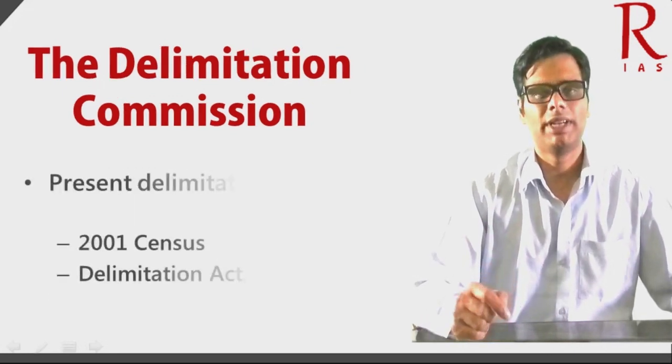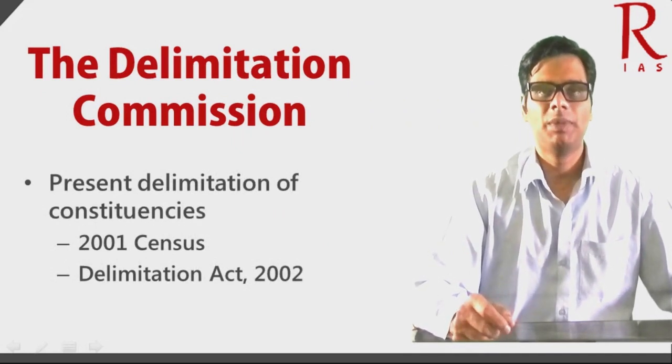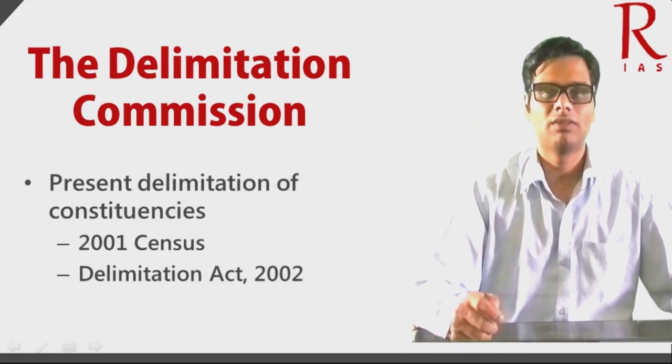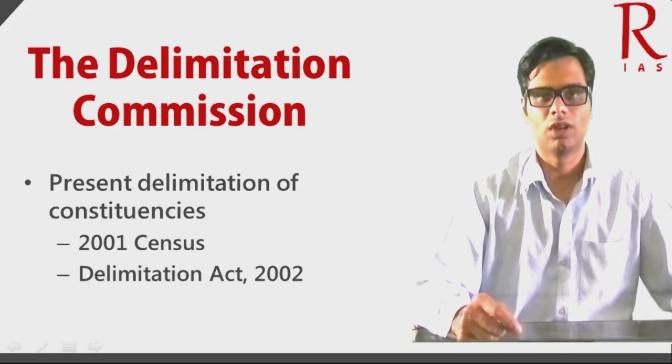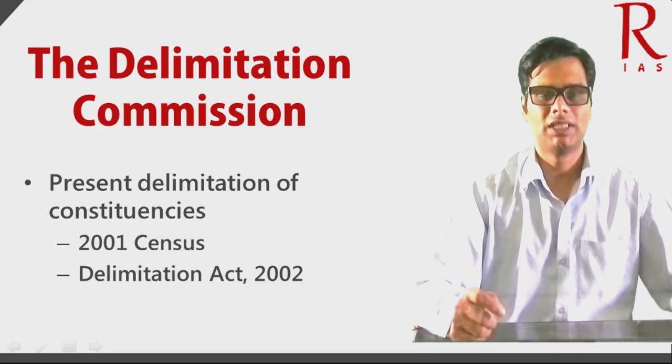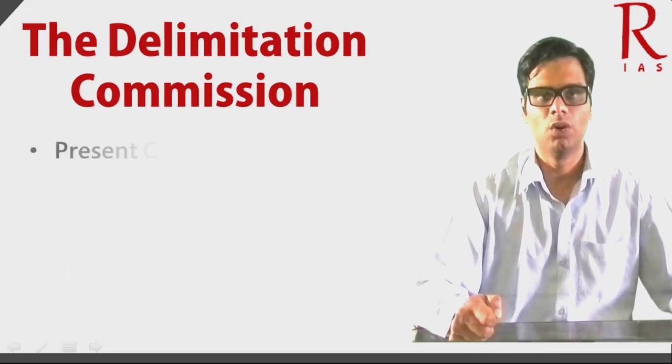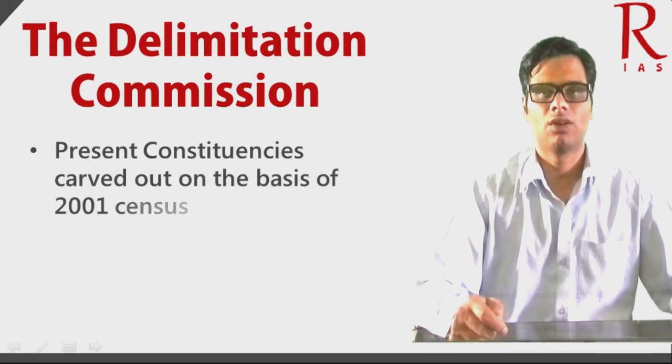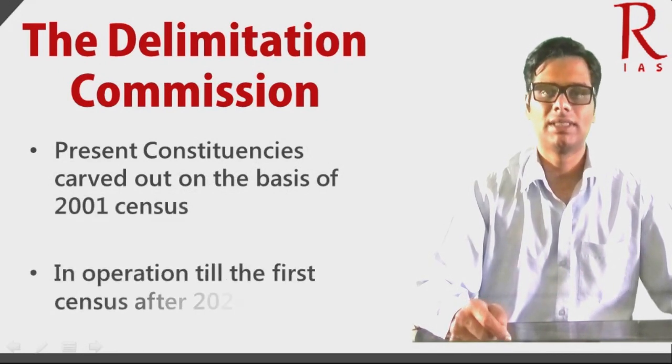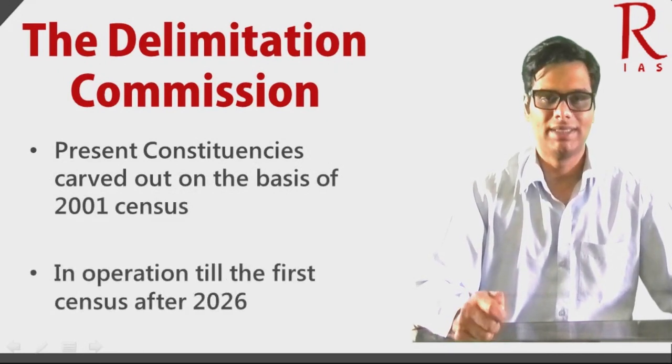The present delimitation of constituencies has been done on the basis of the 2001 census figures under the provisions of the Delimitation Act of 2002. The Constitution of India was specifically amended in 2002 not to have delimitation of constituencies till the first census after 2026.